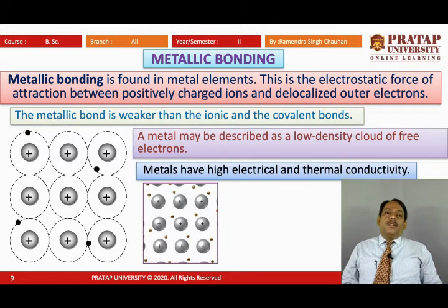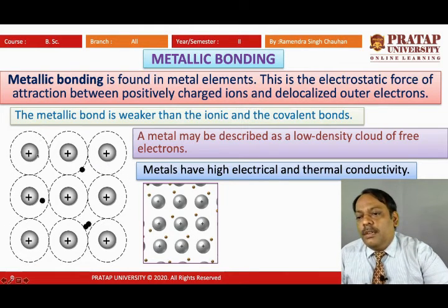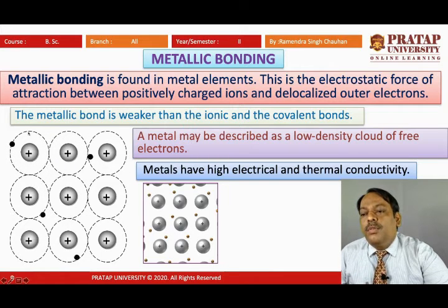And when a large number of atoms are there and close packing is there, what will happen? The electrons of the outermost orbit are not bound to their individual nuclei, but they are also attracted towards the nuclei which are at a further distance in the metal.